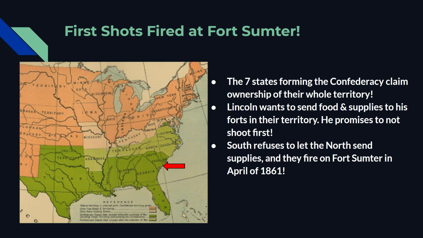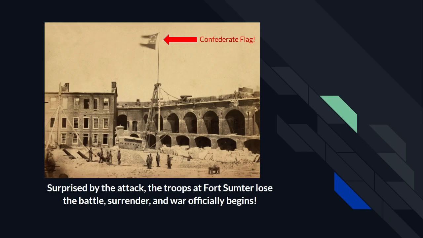Lincoln does it anyway because, again, these people need supplies. That's the nature of living in a fort, right? You need somebody else to send you all your stuff to eat and whatnot. Lincoln does it anyway. He promises not to shoot. He says, hey, I don't want war, really. Again, he's trying to compromise. But South Carolina and the Confederacy at large consider this an act of war, so they attack Fort Sumter in April of 1861. And that is what we consider the first shots of the Civil War.